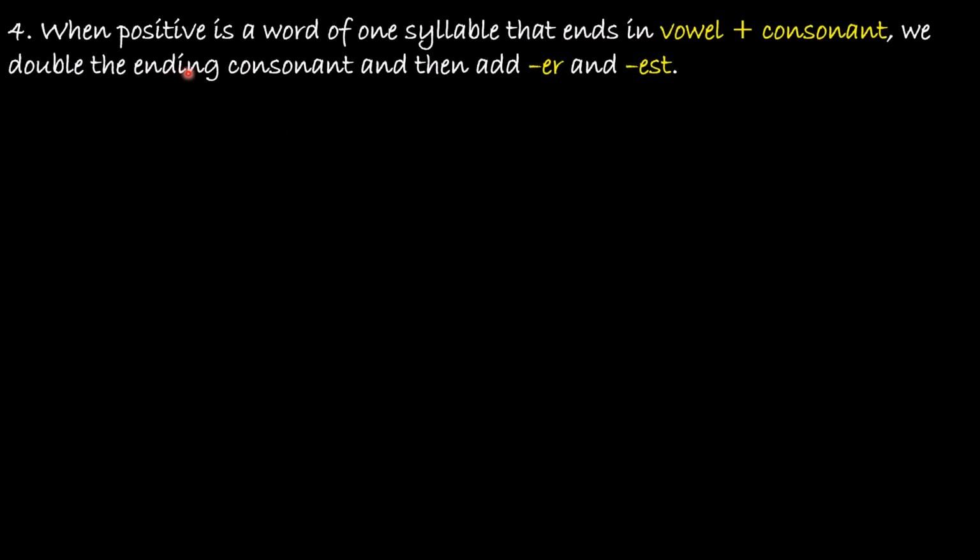So students, the fourth rule is that when the positive is a word of one syllable, that is one vowel sound, that ends in vowel plus consonant, the last letter should be a consonant and before that it should be a vowel. Then we will double the consonant and for comparative we will add ER and for superlative we will add EST.